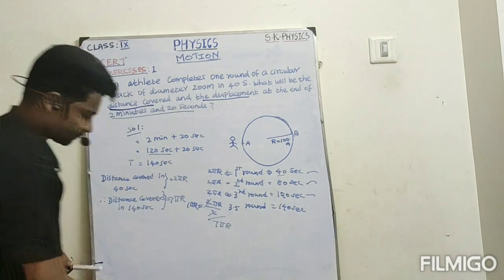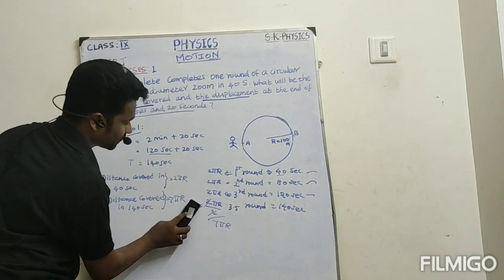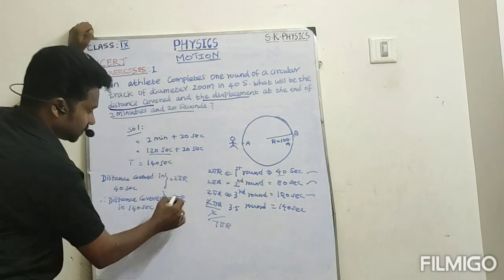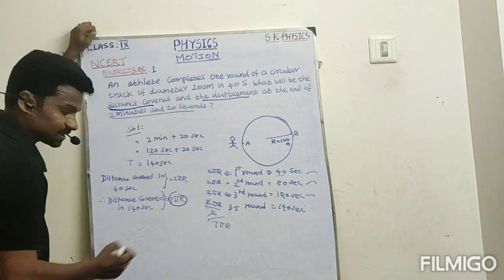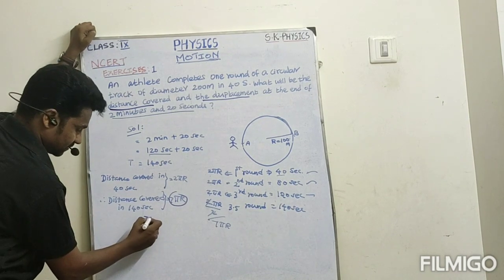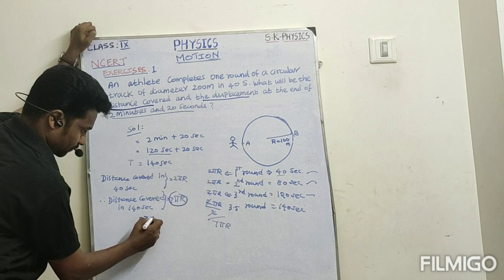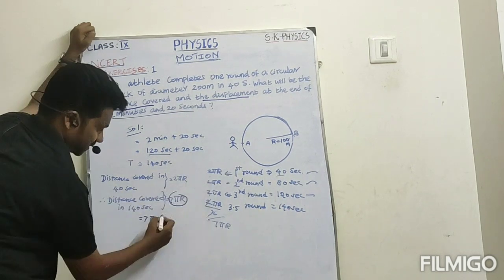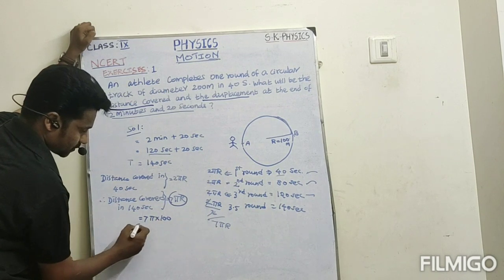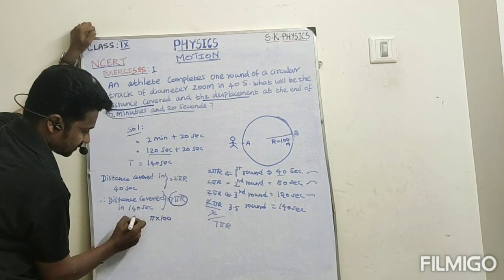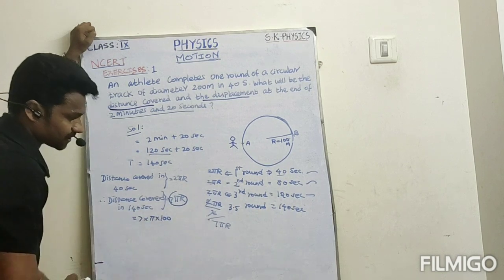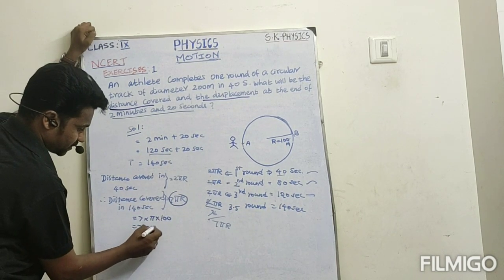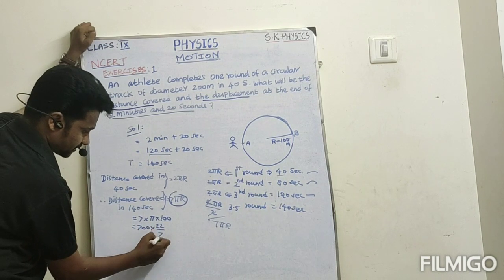Please listen, students. So 7 pi r means the distance. 7 pi into r value. What about the r value? It's 100. So we can write 7 into pi into 100. So 700 pi, with pi value 22 by 7.